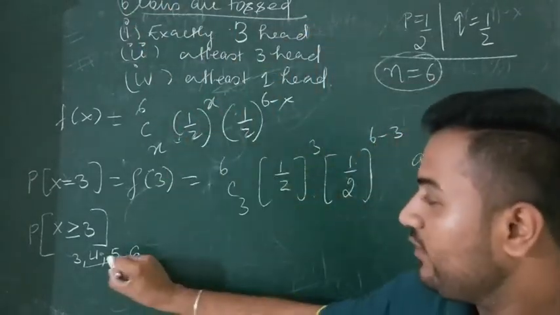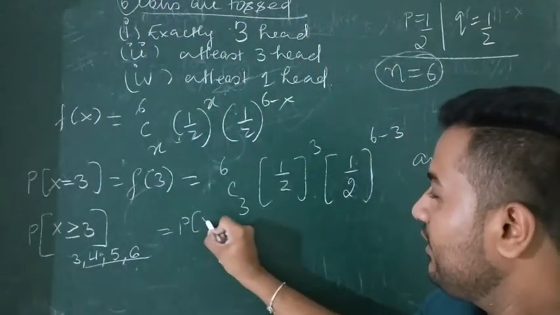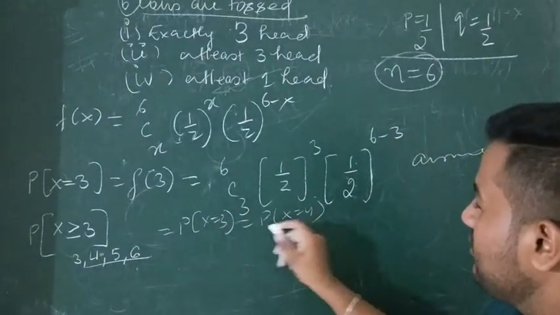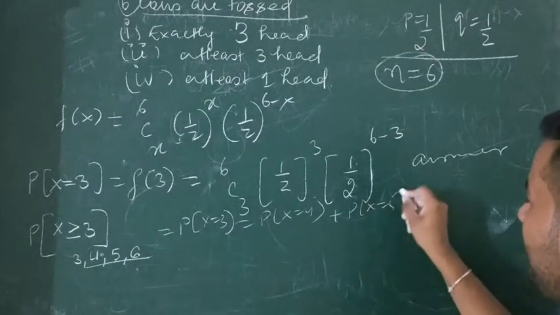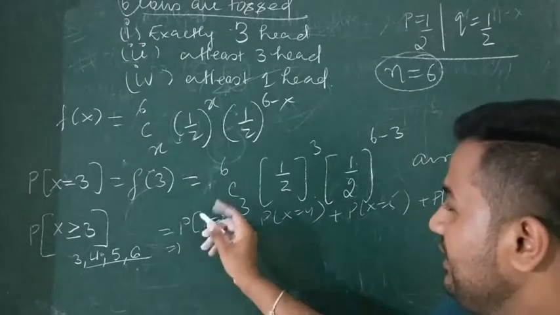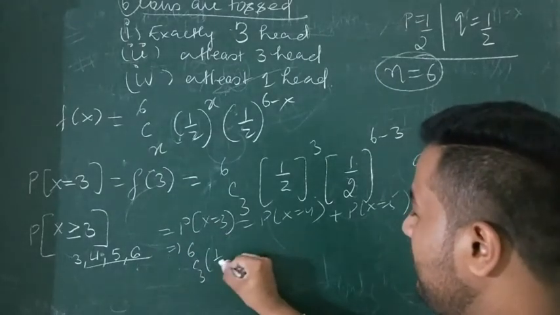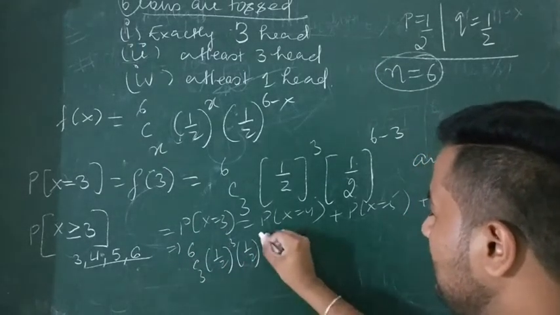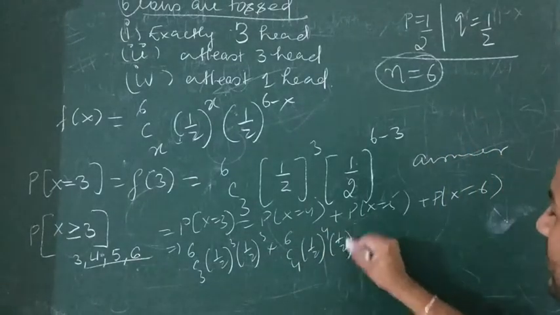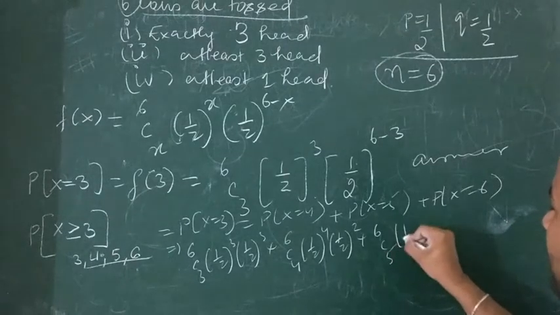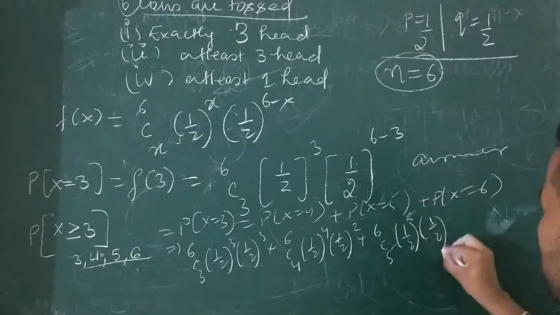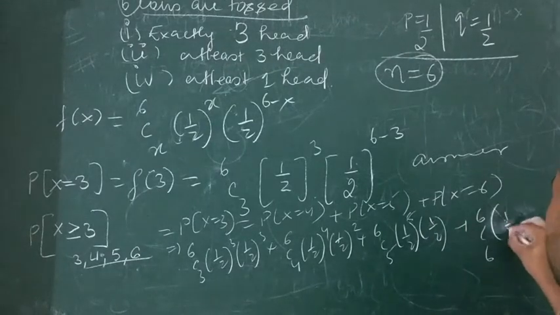So it is P of x equals 3, 4, 5, 6. So it will be 6C3 (1 by 2)^3 (1 by 2)^3 plus 6C4 (1 by 2)^4 (1 by 2)^2 plus 6C5 (1 by 2)^5 (1 by 2) plus 6C6 (1 by 2)^6.